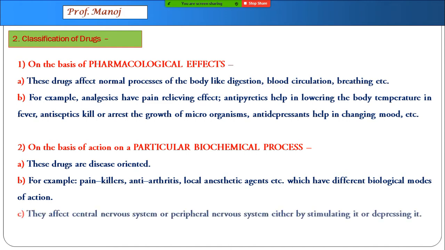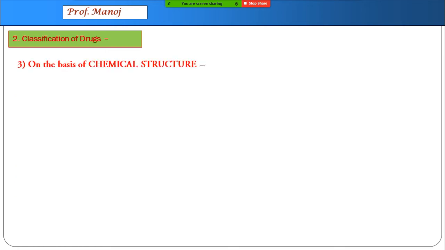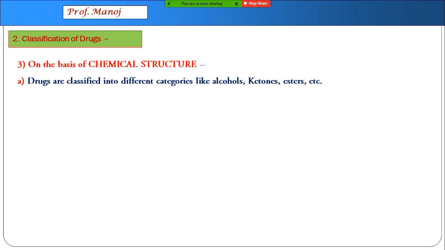Let us come to the third type after this. That is number three, based on chemical structure. These are on the basis of whatever important functional groups are present in the structure. Like they can be containing alcohol functional group, ketones, esters, etc. This is more relative to our organic chemistry.